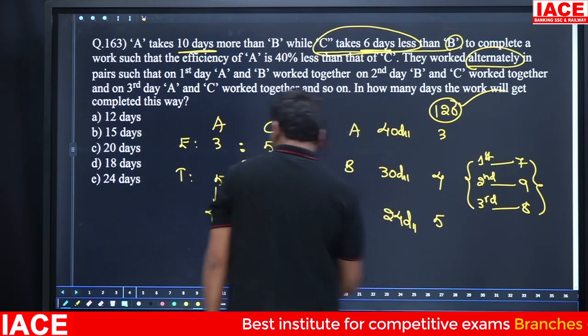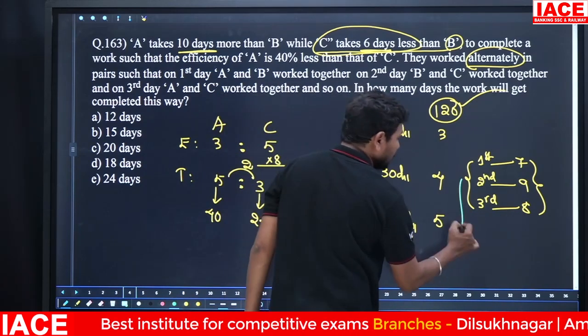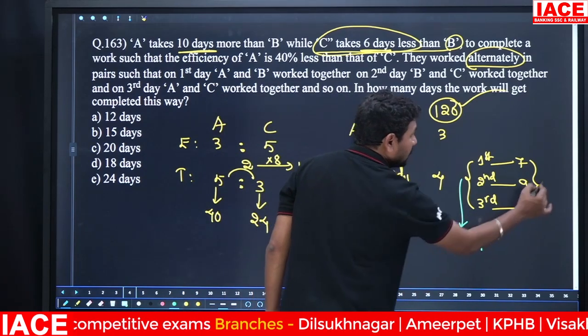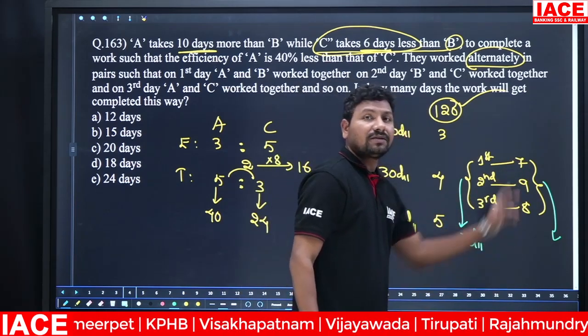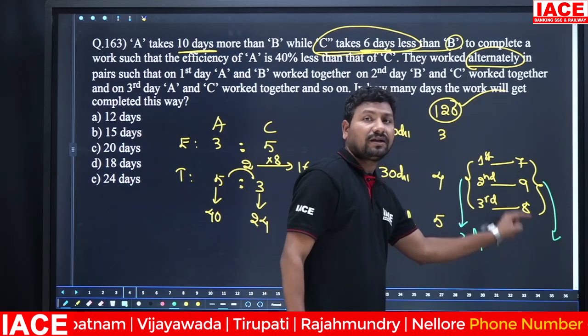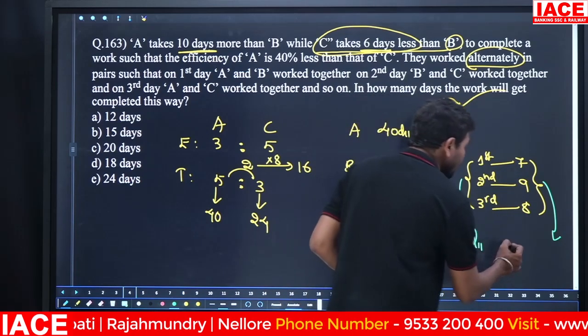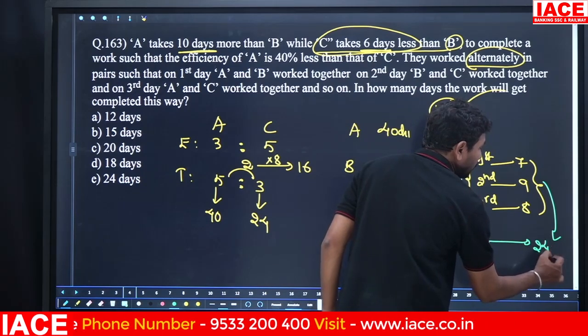Now, how many days are completed? 3 days are completed, and the total work completed is 7 plus 9 plus 8. 7 plus 9 is 16, 16 plus 8 is equal to 24. In 3 days, 24 units of work is completed.